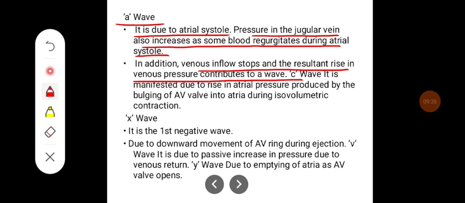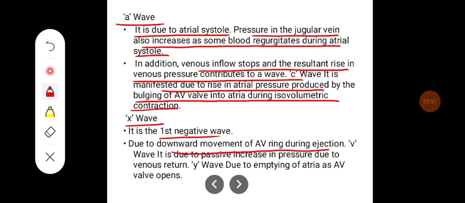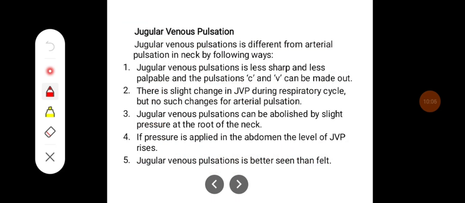C wave is due to the rise in atrial pressure produced by bulging of the AV valve into the atria during isovolumetric contraction. X wave is the first negative wave, and it occurs due to the downward movement of AV ring during ejection. V wave is due to the passive increase in pressure due to the venous return, and Y wave is due to the emptying of atria as AV valves open.